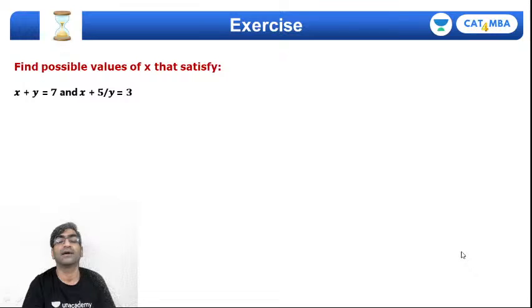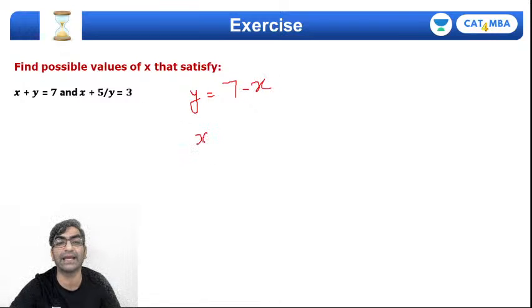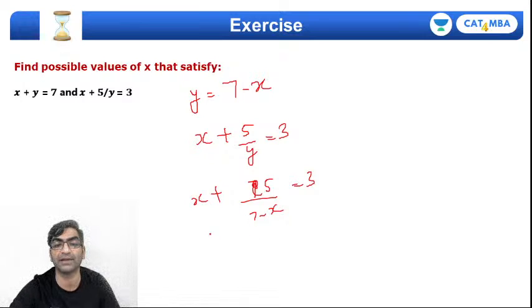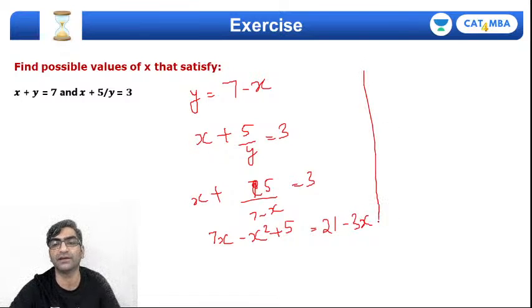Okay, how about this one? Given x plus y equals 7 and x plus 5 by y equals 3, how do you calculate x? Possible values of x. Is that 1 value or 2 values? Determine those values. You want x, which means you want to eliminate y. I'll substitute y as 7 minus x into the other equation, x plus 5 by y equals 3, which translates into x plus 5 upon 7 minus x equals 3. Take an LCM and then cross multiply. You'll get 7x minus x square plus 5 would be 3 times 7 minus x, that's 21 minus 3x.